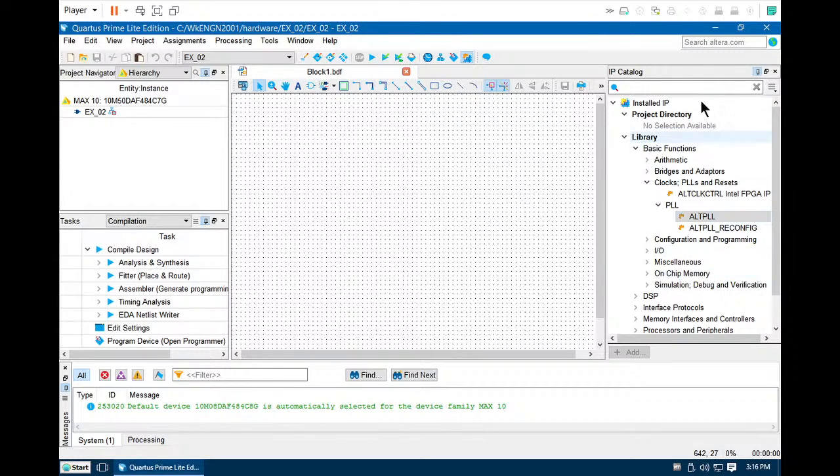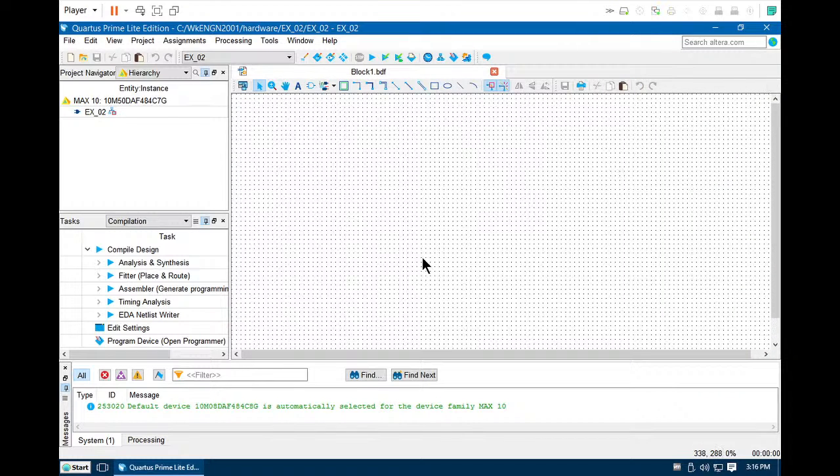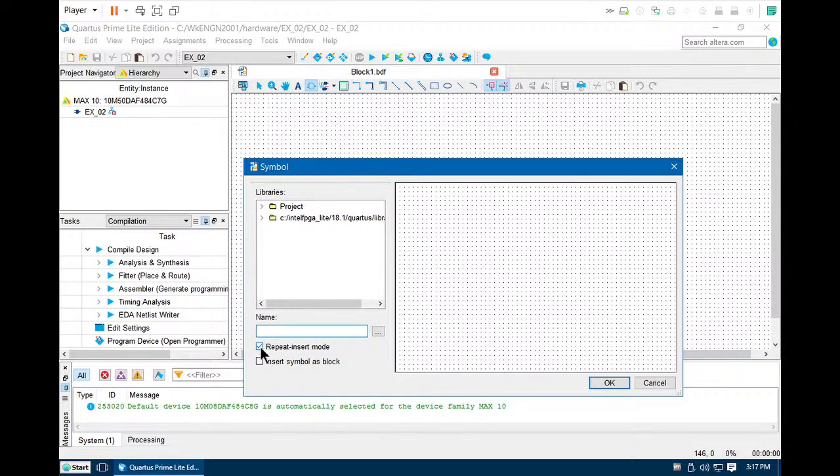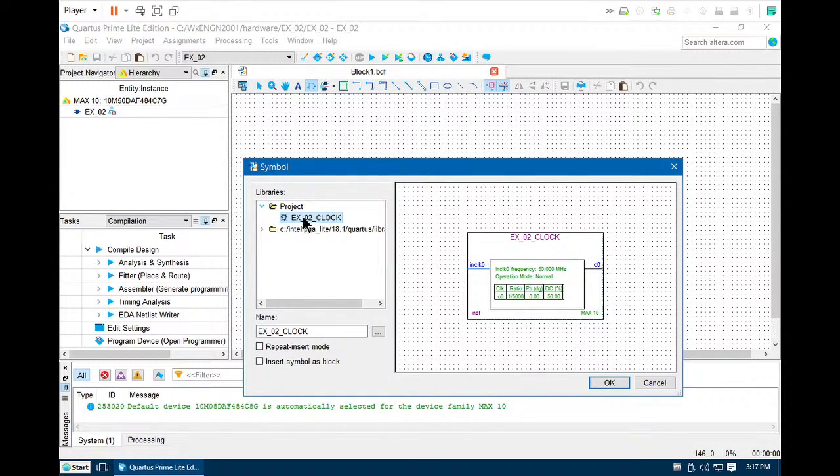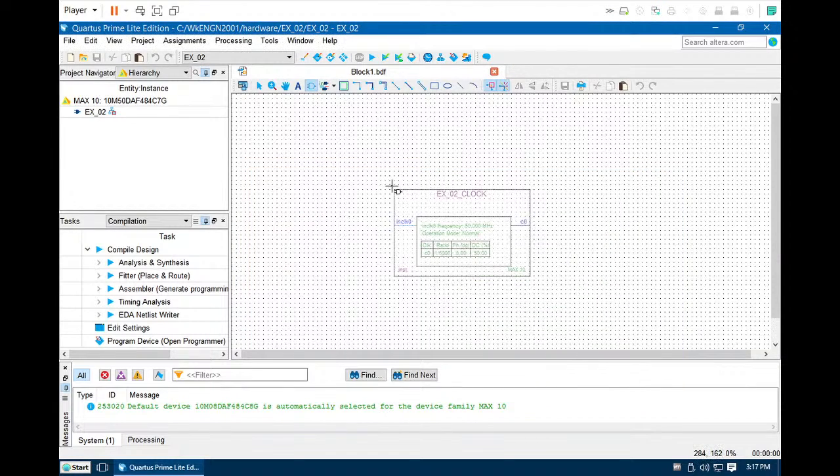So we're done with the IP catalog window. You can close it. Now let's click on the symbol tool and check. You can see this component. Click OK.